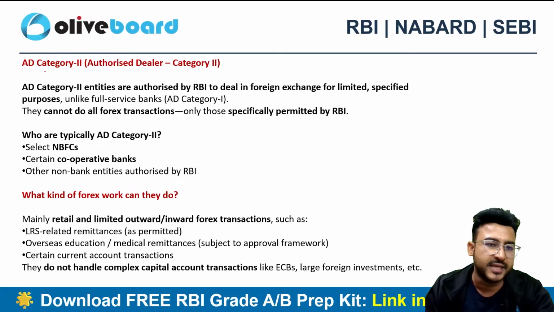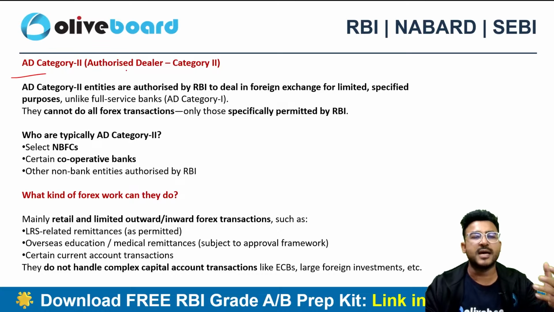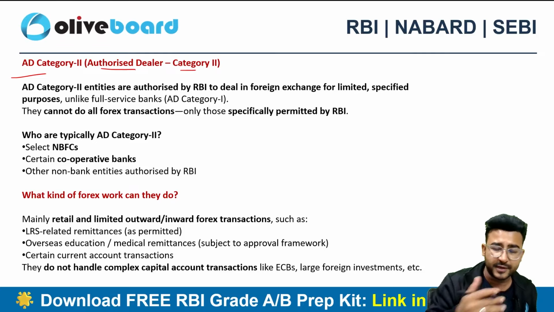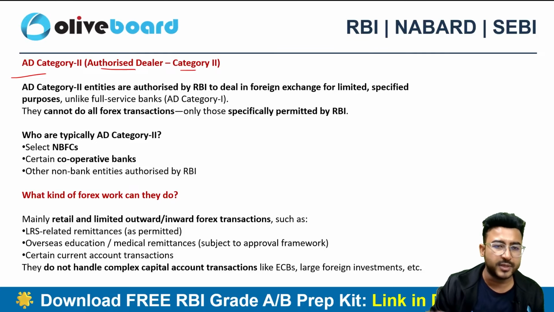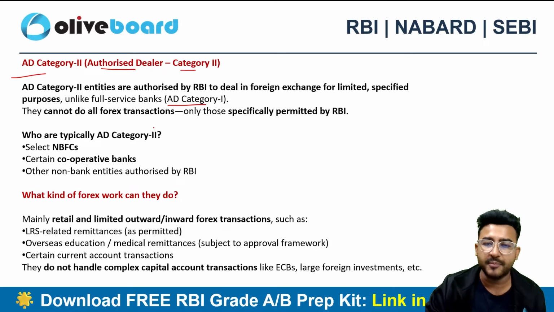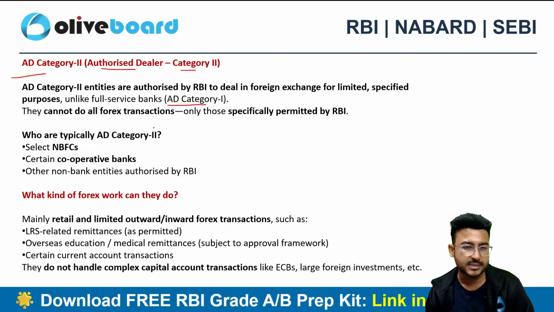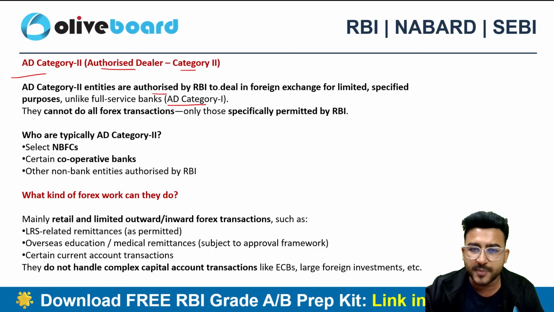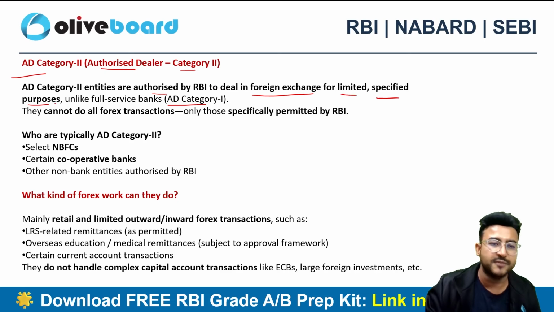Now what are AD Category 1 and AD Category 2? These are authorized dealers, and we have different categories. AD Category 1 are usually banking entities, full service banks, to whom RBI gives the AD Category 1 license. AD Category 2 are entities authorized by the RBI to deal in foreign exchange for limited and specified purposes.